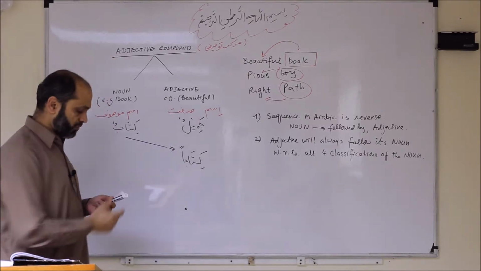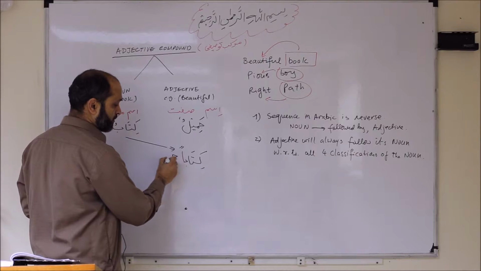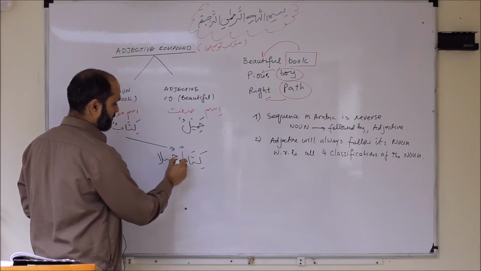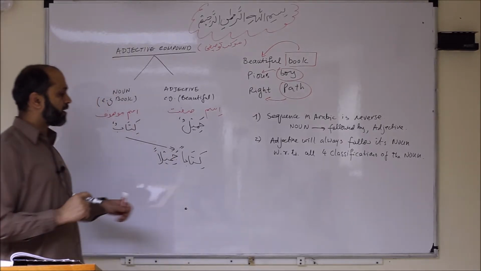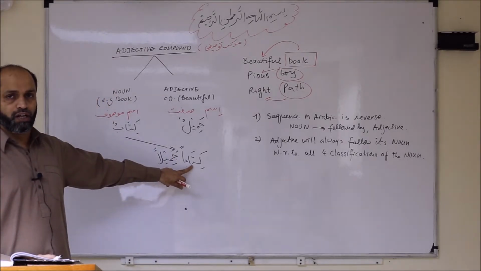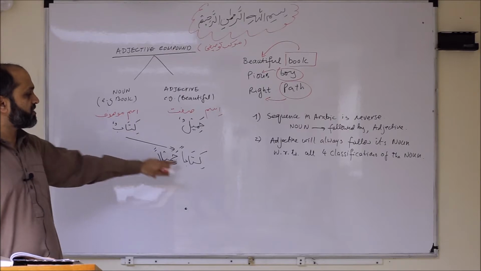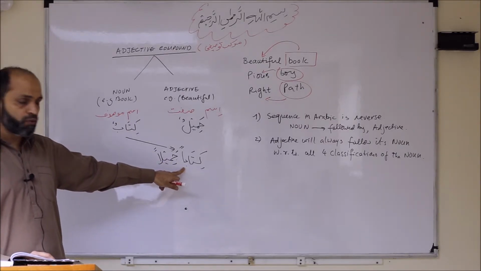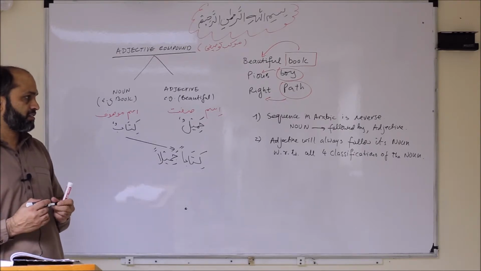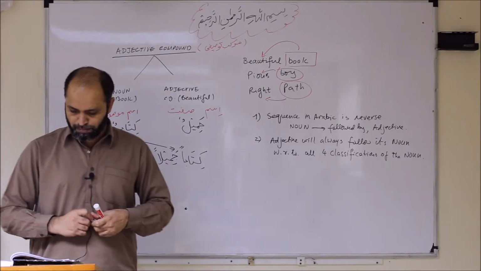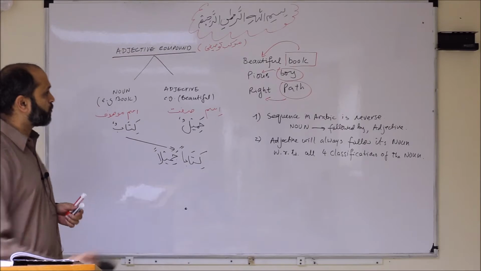Instead of jamilun, this will be, yes, jamilan. Why? Because now the actual noun, or the isme mausoof, has changed from rafa to nasb status. So the sifat will also change. So let's take a few more examples just to be more familiar with this.